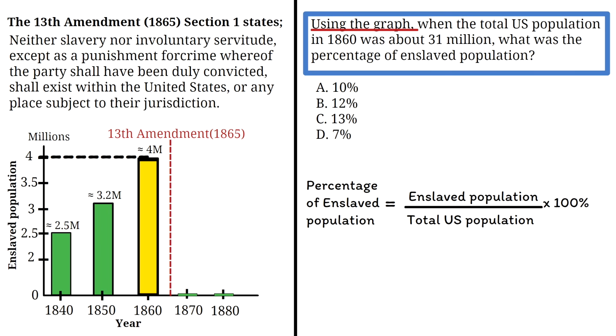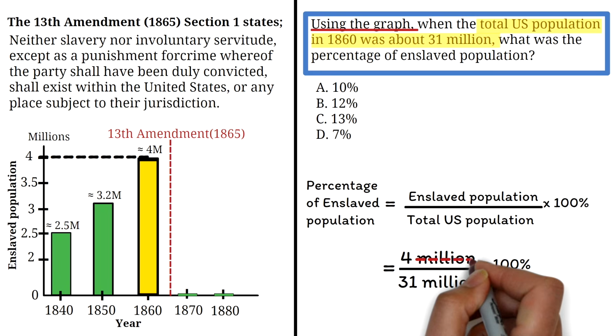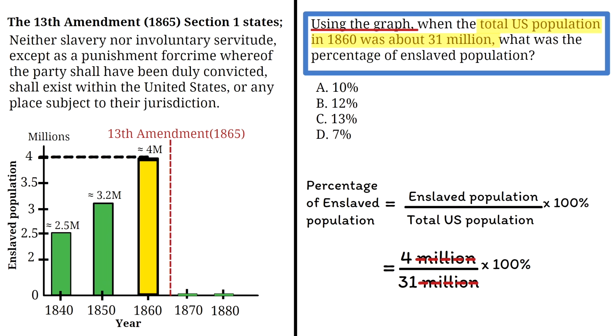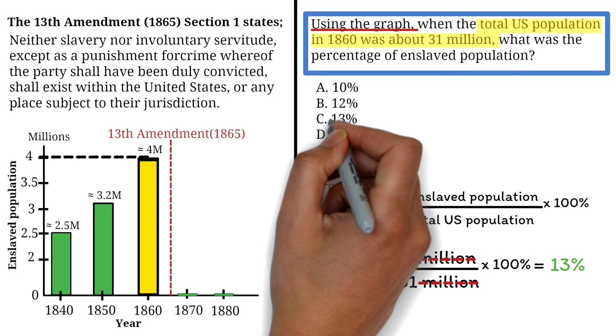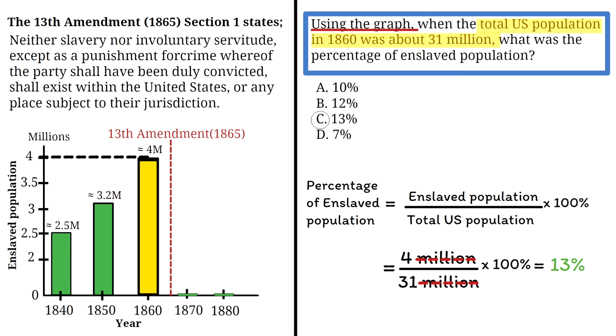We are also told from the question that total U.S. population in 1860 was about 31 million. So we will have 4 million over 31 million times 100%. The millions can cancel out. 4 divided by 31 times 100 is 12.9%, which is approximately 13%. The correct answer is therefore option C, 13%.